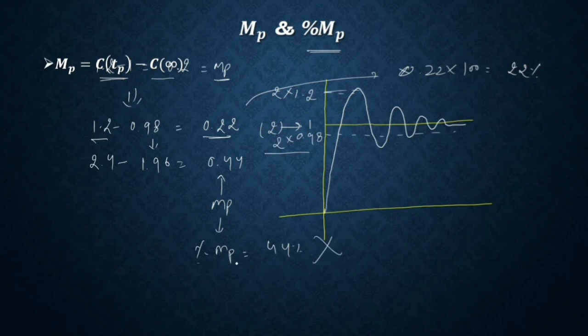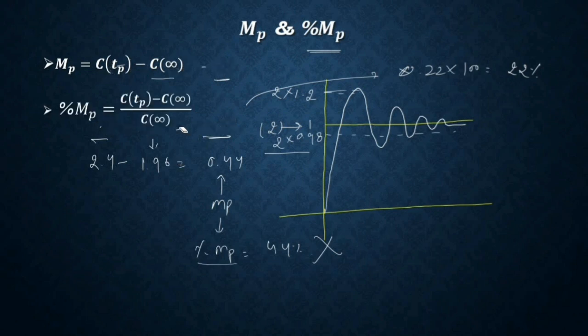Why? Because percentage overshoot is this. To find the percentage overshoot, first what you need to find out is the normalized overshoot. This is called the normalized overshoot. And normalized overshoot is the relative difference between the peak value and the final value, divided by the final value.